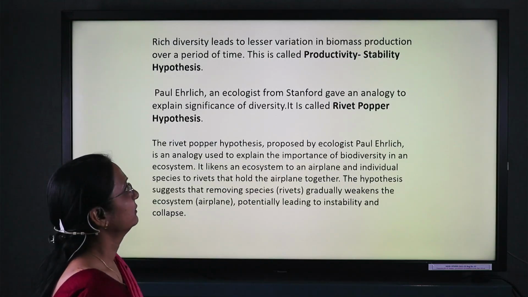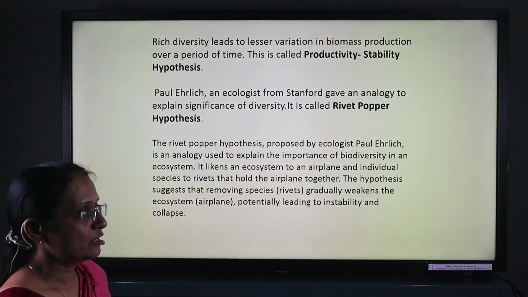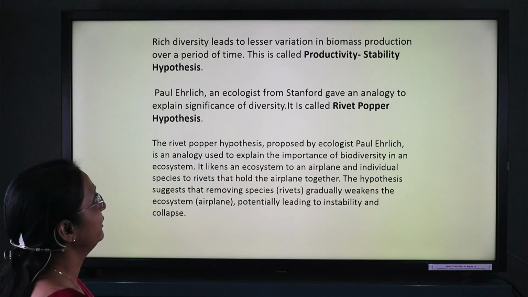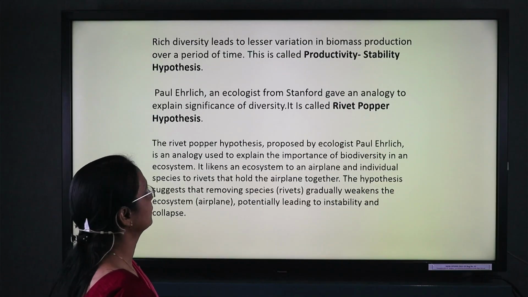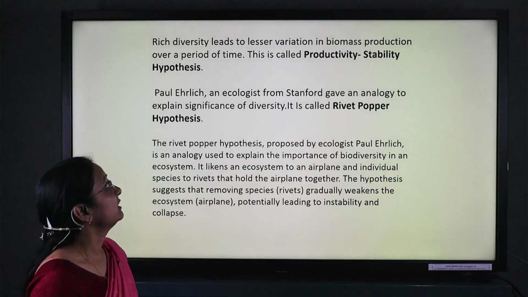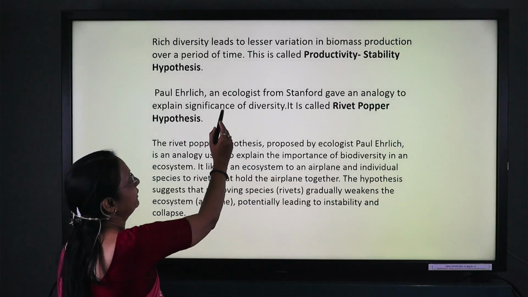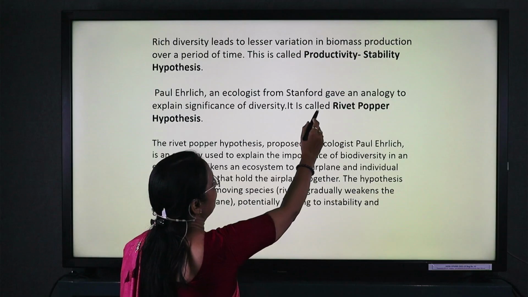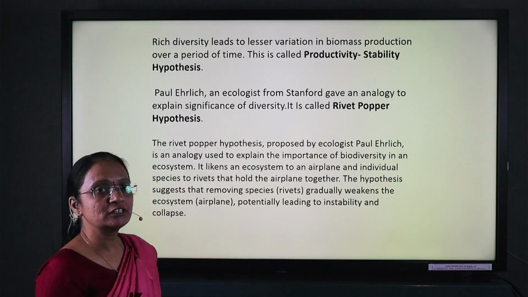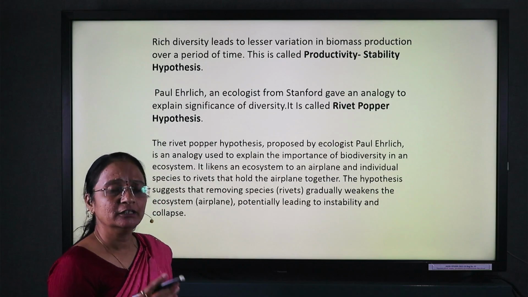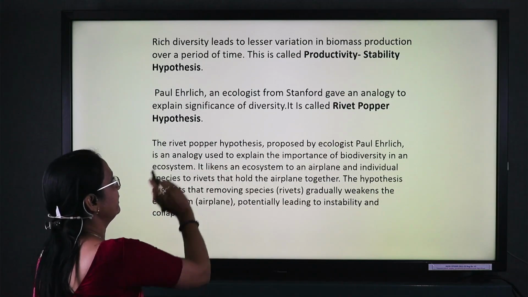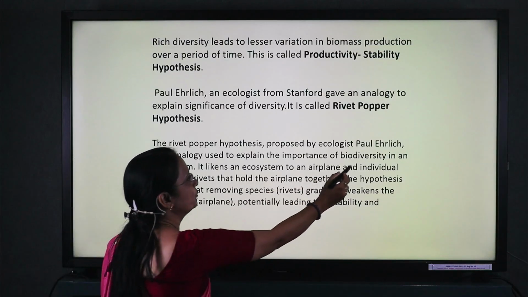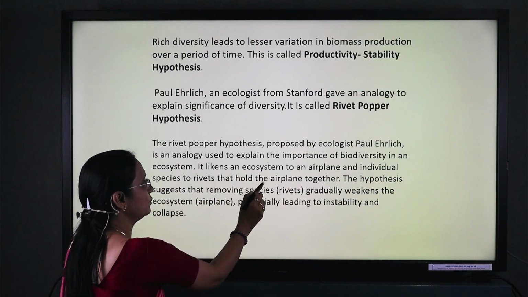Now come towards the productivity stability and Rivet-Popper hypothesis. Rich diversity that leads to lesser variation in biomass production is called the productivity stability hypothesis. And Paul Ehrlich, the ecologist, suggested an analogy that gives the significance of biodiversity, which was proposed by the Rivet-Popper hypothesis. It is used to explain the importance of biodiversity in an ecosystem.